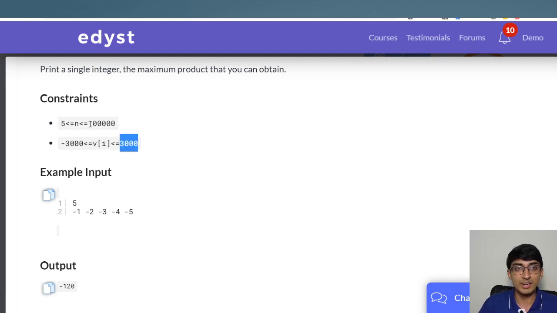The second thing to take care of here is that this is 10 raised to 5. So in 10 raised to 5, I am allowed sorting. That's one thing I can do. That's a good hint for us. So I am allowed sorting over here. What's the other thing that I'm allowed?